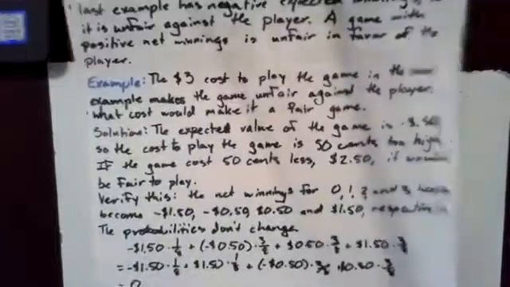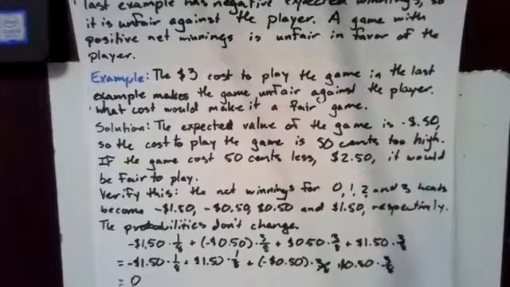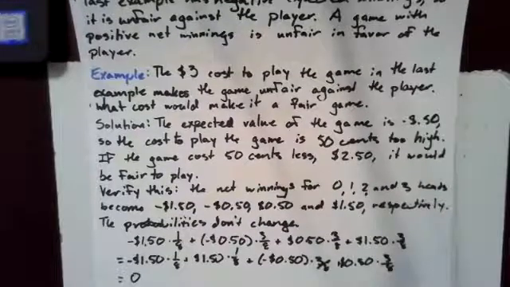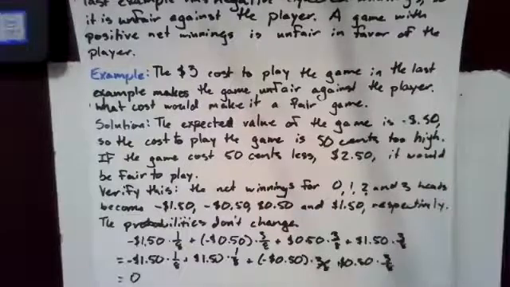Another example: the $3 cost to play in the last game makes the game unfair against the player. What cost would make it a fair game? The expected value of the game is negative 50 cents, so the cost to play the game is 50 cents too high. If the game cost 50 cents less, $2.50, it would be fair to play.